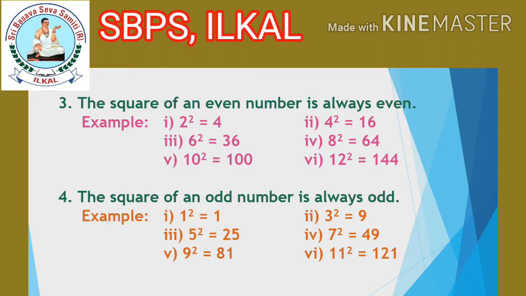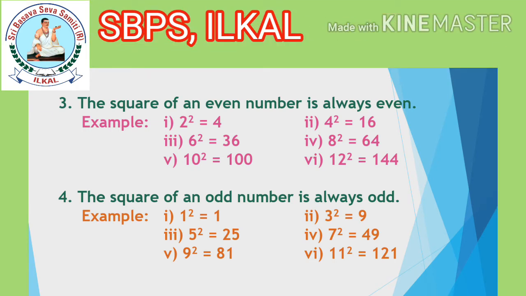Third property. The square of an even number is always even. Example, 2 square is equal to 4. 4 square is equal to 16. 6 square is equal to 36. 8 square is equal to 64. 10 square is equal to 100. 12 square is equal to 144. Whether you observed or not, children, the square of an even number is always even. If you square any even number, the answer you get is again an even number itself.